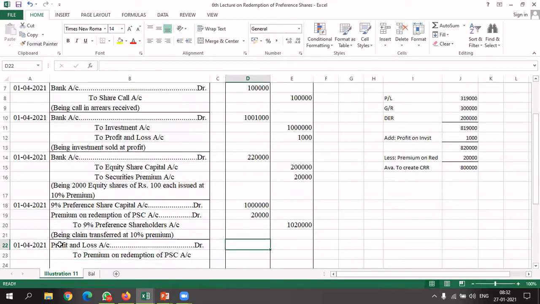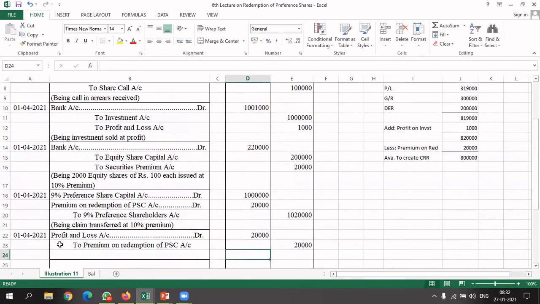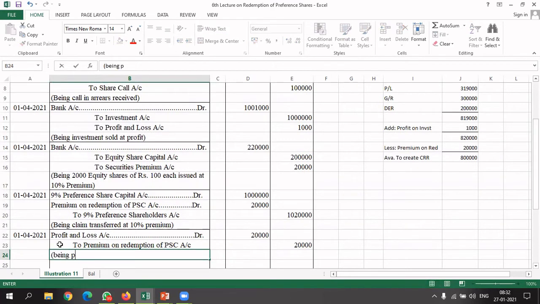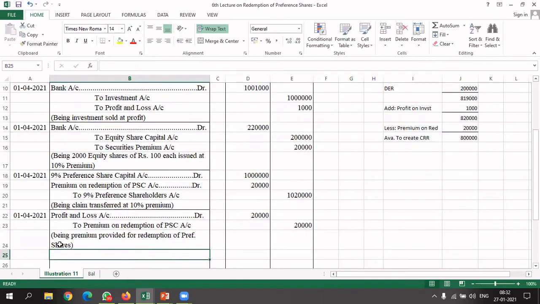So here we will write 20,000, 20,000, and the narration will be: being premium provided for redemption of preference shares. Okay.